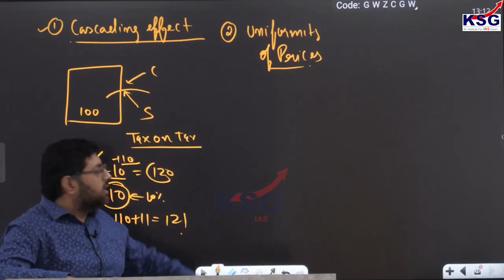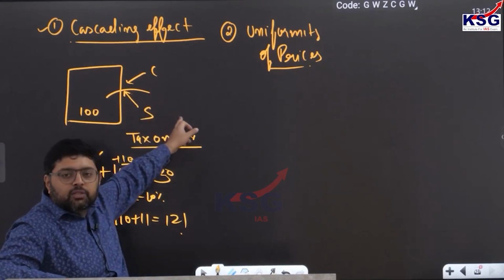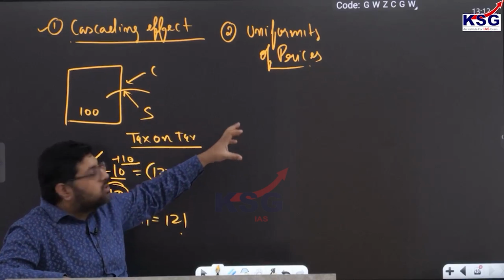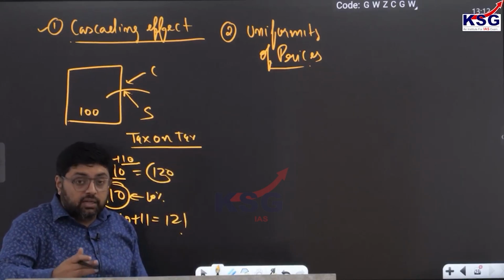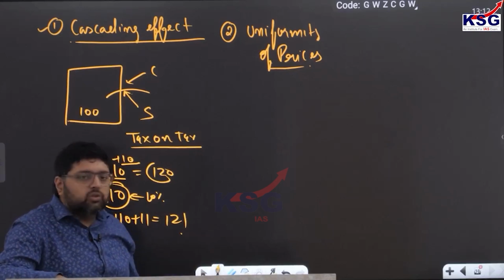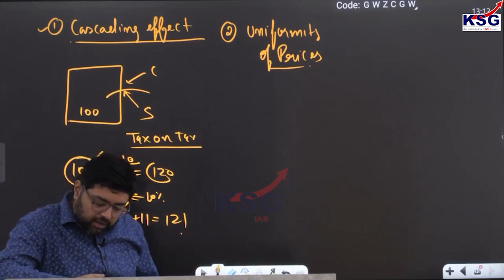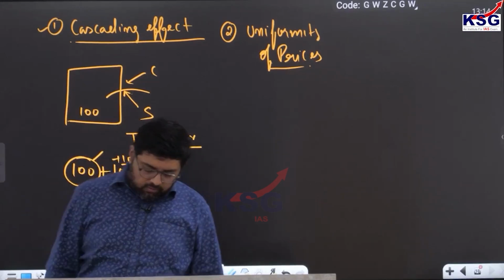Earlier so many taxes were imposed, but now all taxes are subsumed, so there is uniformity, and you don't call your relatives. So this is the difference. It ensures uniformity in prices. I hope it is clear to you.